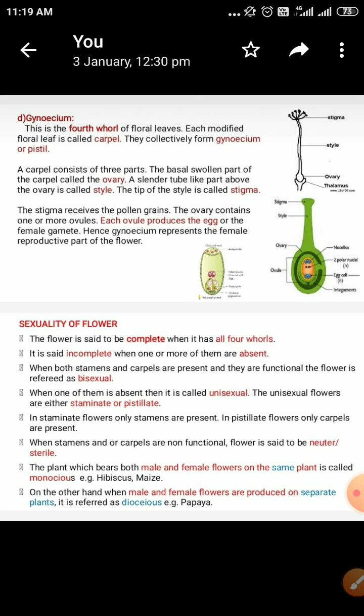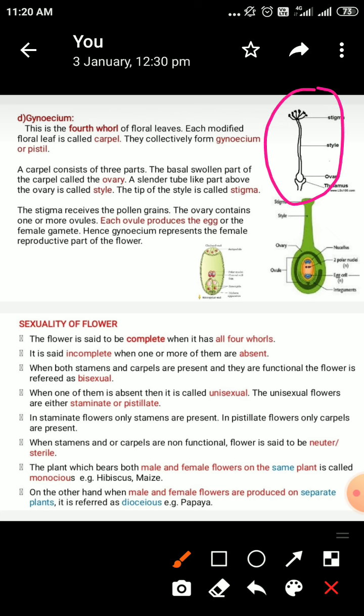Carpels consist of 3 parts. The basal swollen part of the carpel is called the ovary, and the slender tube-like part above the ovary is called the style, and the tip of the style is called the stigma. For example, over here, this is a typical gynoecium.